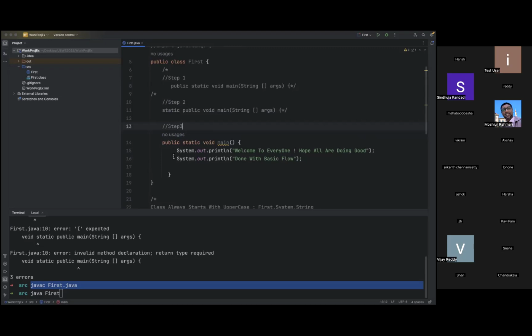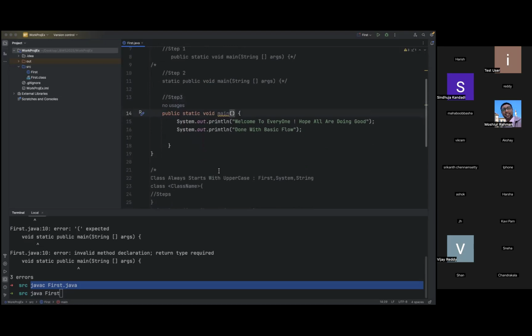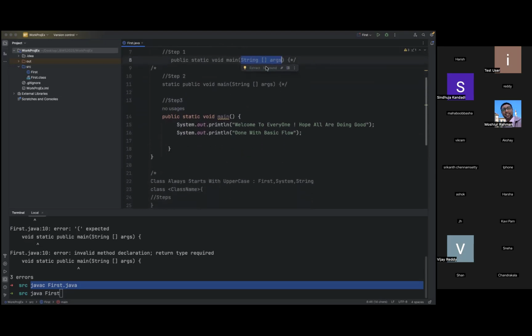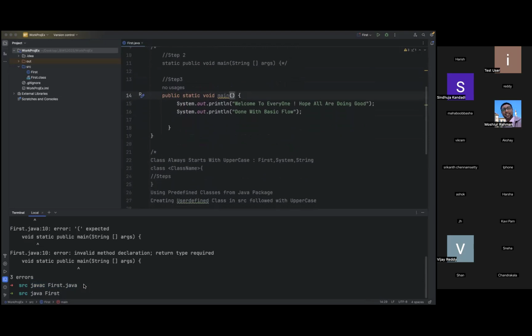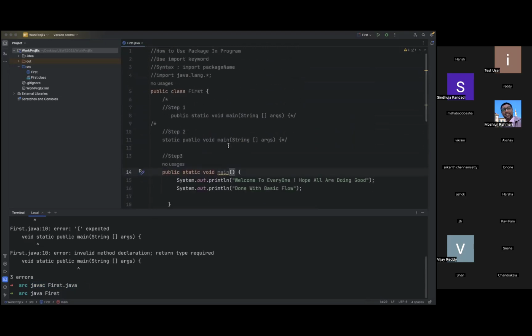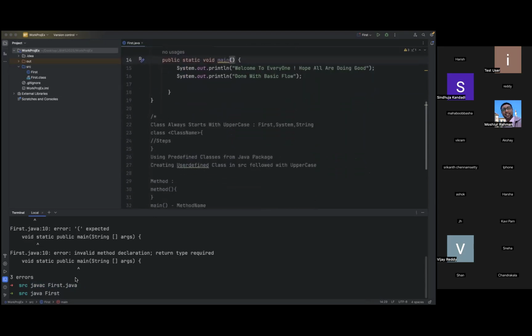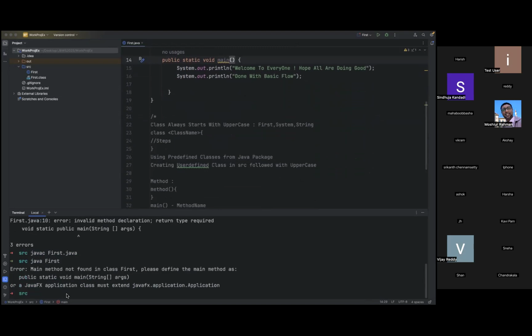So now I'm following the proper thing, but I have missed one of the arguments here. Suppose you are supposed to provide this, but I'm not providing it in the main method, what happens? The compiler doesn't have any issue because we don't see any compilation errors here. Everything is in proper format with the proper font. So now I'm just hitting run. Now you see, what is the error? When I'm running this, this is nothing but a runtime exception, we can say.